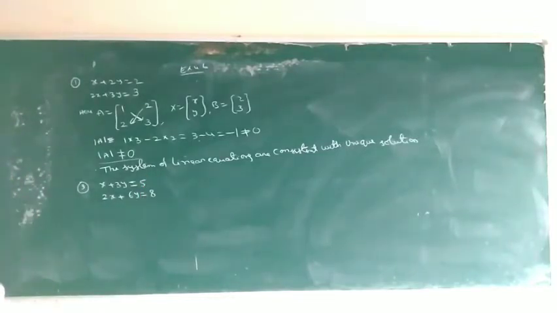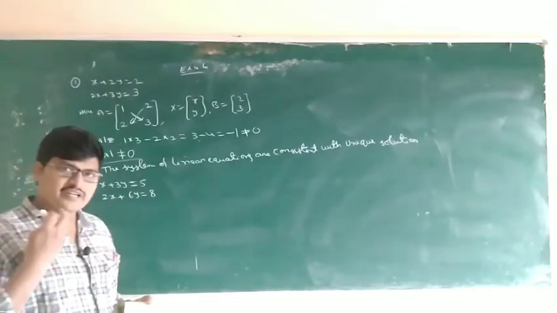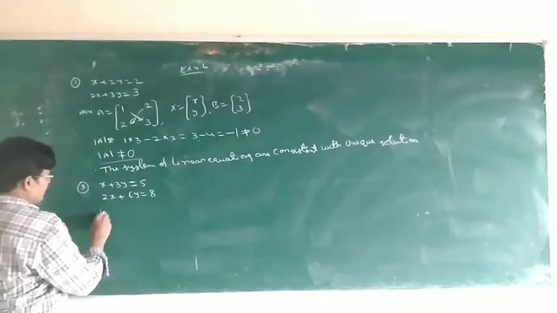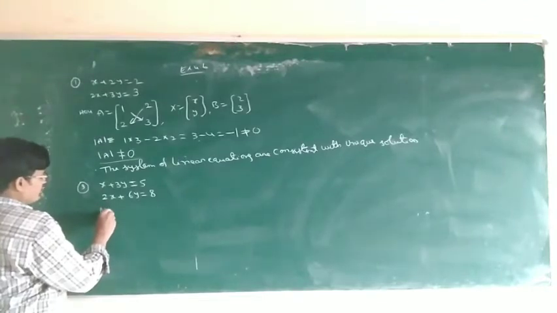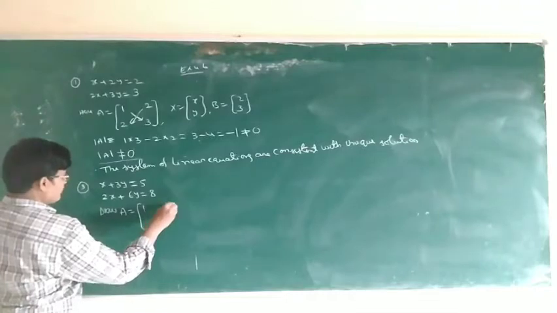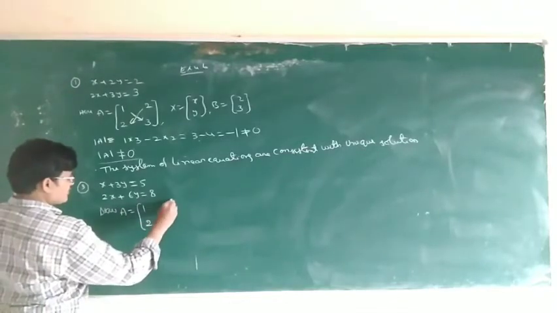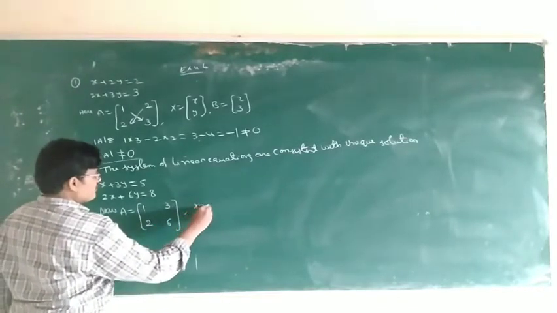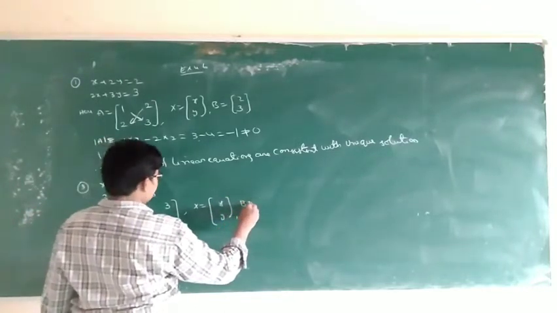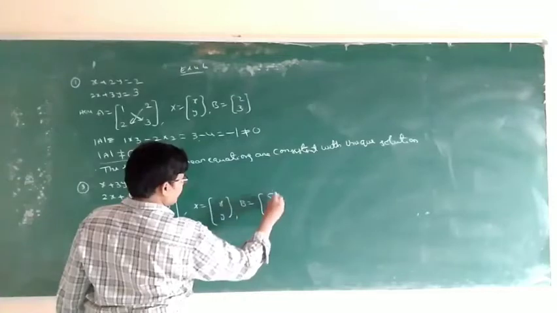For a 3 by 3 matrix with 3 variables, the linear equations follow the same procedure. Okay, determinant of A. What is the coefficient matrix? A is 1, 3, 2, 6. X is x, y. So B is 5, 8.